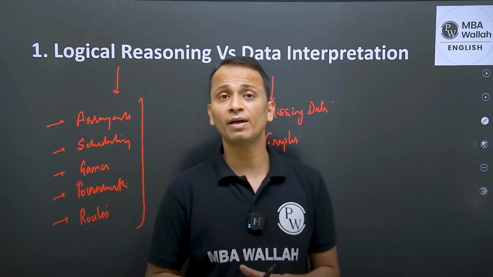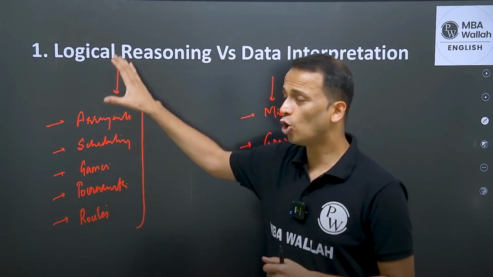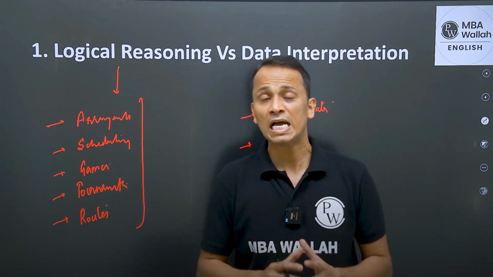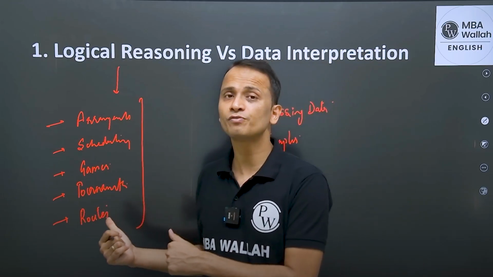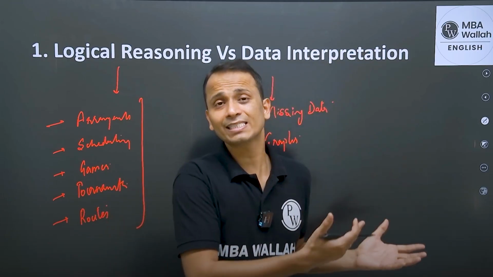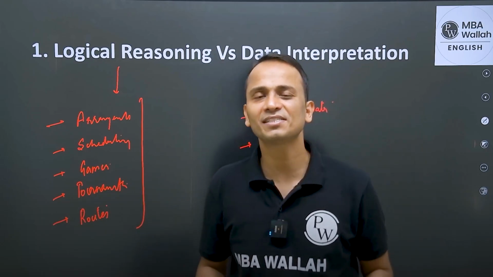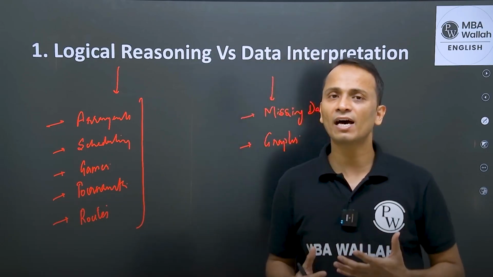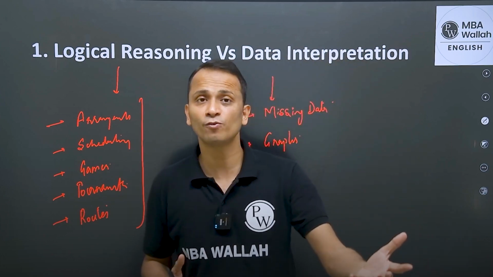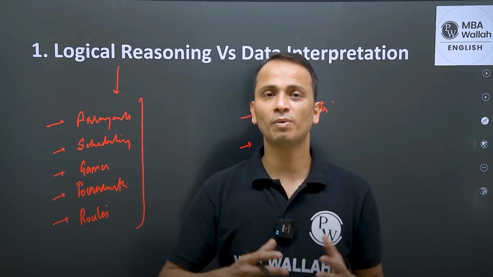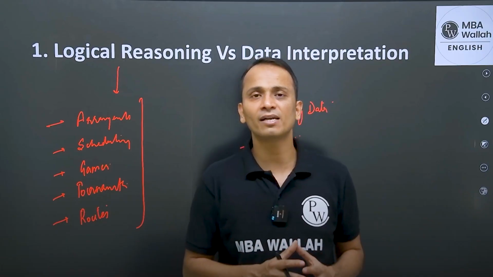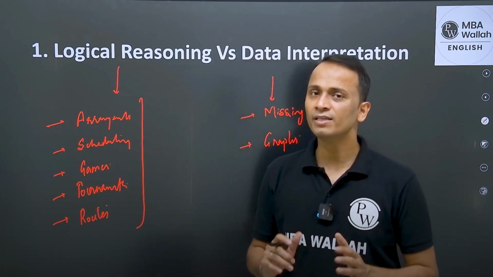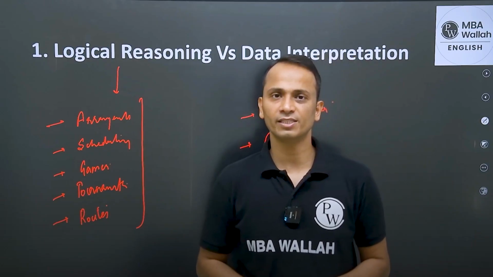On the other hand, if I'm very strong at all these reasoning things, if my logical reasoning is wonderful, I generally take less amount of time in this and I get stuck in calculations. I don't understand graphs. I'm not able to understand those experimental graphs which were given in CAT 2024, like candlestick or bubble charts. I get fumbled by looking at a lot of data which is in the form of numbers. Then I must go towards logical reasoning.